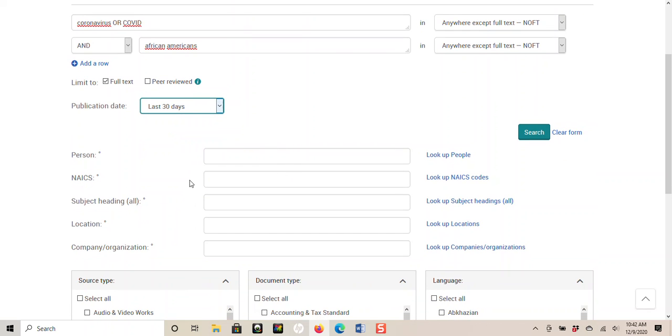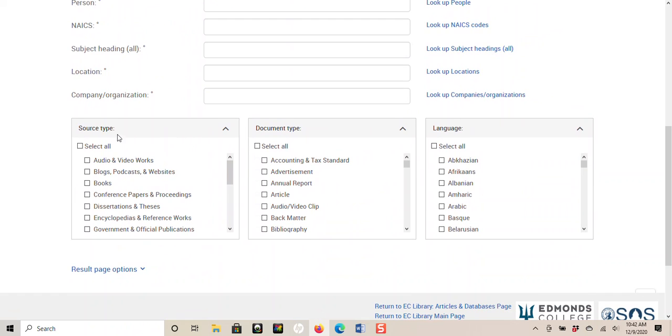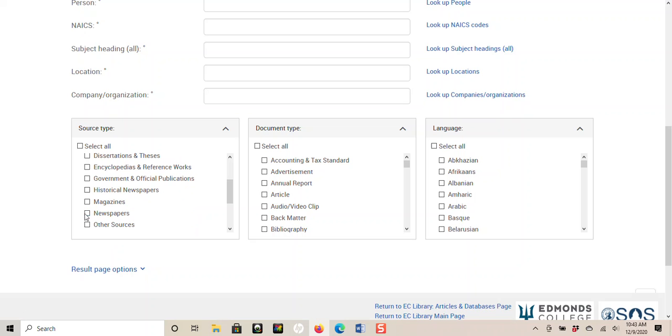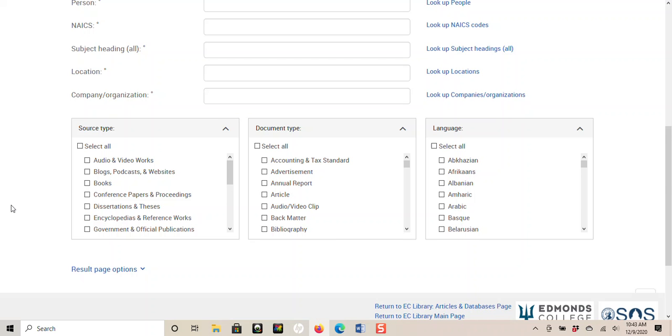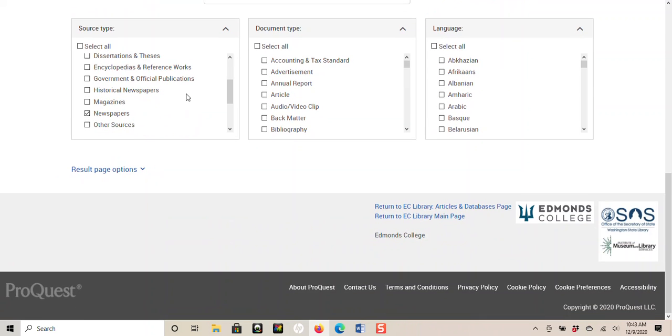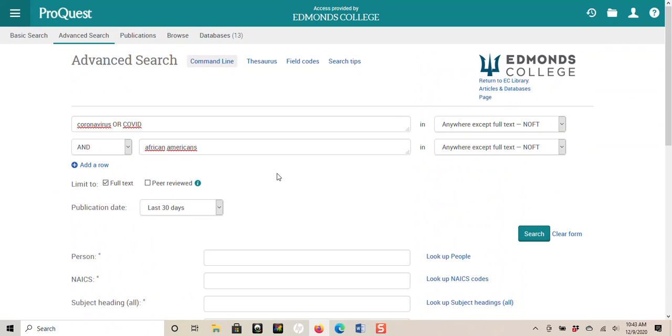Okay, then one more piece before we actually look for articles is we want to go down to source type. And in here, we want to scroll down and we want to check newspapers. And what that will do is you can see that this database has a lot of different types of sources in it. And we want to make sure we eliminate those because we only want newspaper articles, right? So I think that's pretty good. Let's do a search.